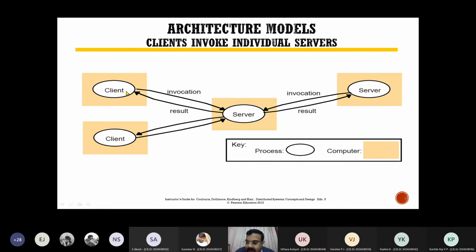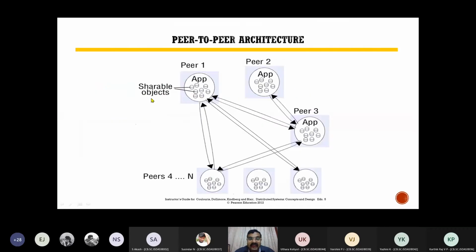So very simple model. Obviously within the computer there is a client process, and within the server there is a server process. That abstraction level is there. So client is invoking the server, server is giving the result. Very simple model. Now there can be a peer-to-peer architecture.